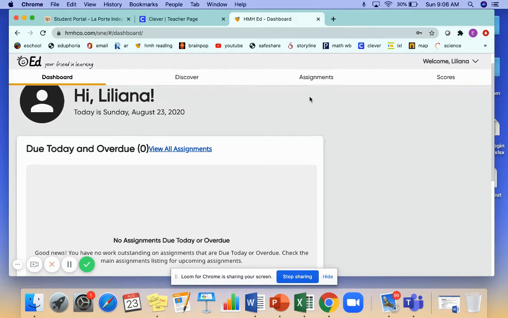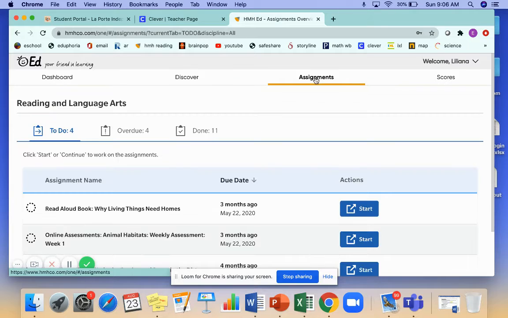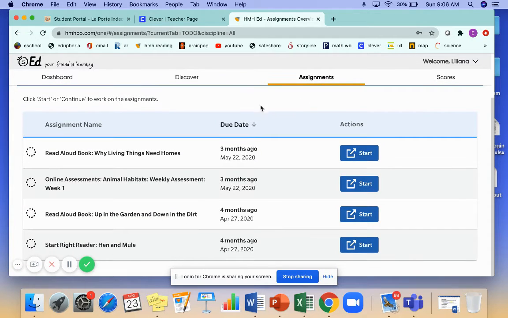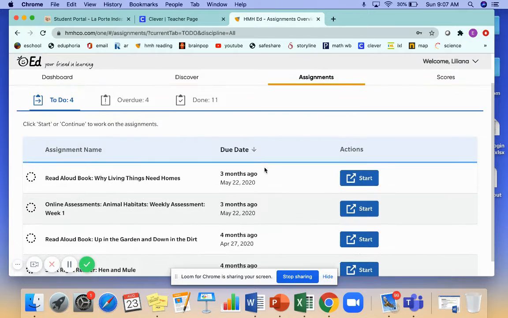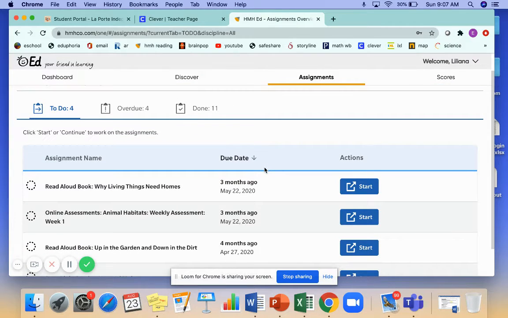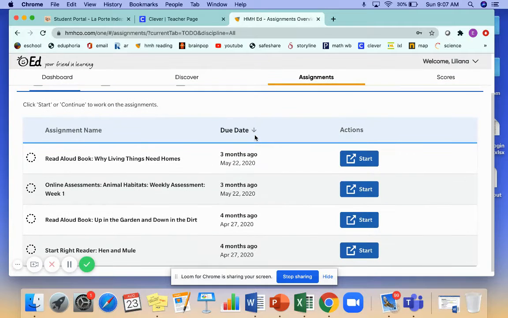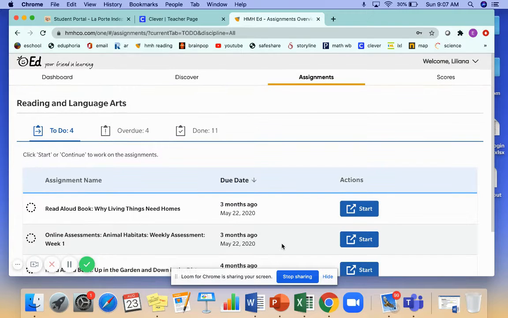Okay, and then you're going to click on Assignments. All right, so these are still her assignments from kindergarten. I'm not sure how to delete those. But it doesn't show the first grade assignments yet because today is Sunday and they won't start popping up until the day that they are supposed to be done.